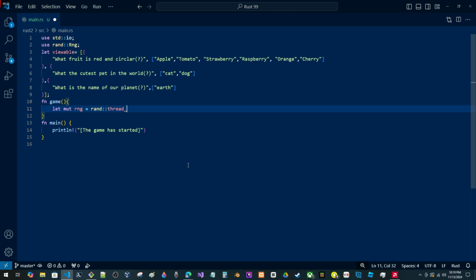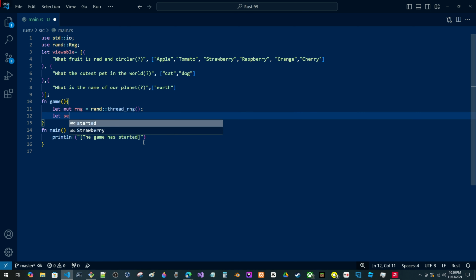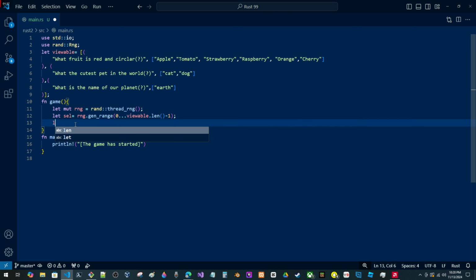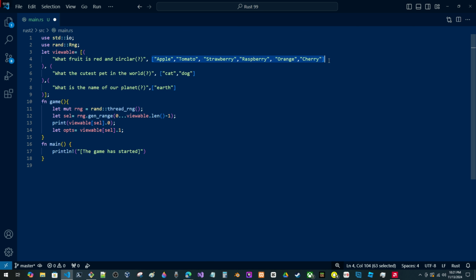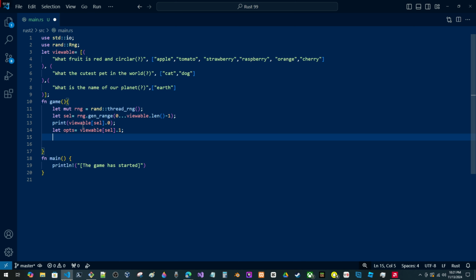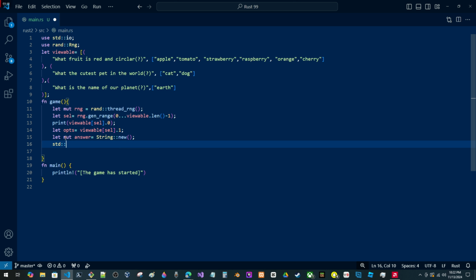But this tuples thing, it's like some kind of immutable object that you cannot modify, but you can if you want to. I will get into that maybe in the future, but in my case I don't want to modify this, so that's why I'm calling it immutable. And now I'm actually working on the game function.